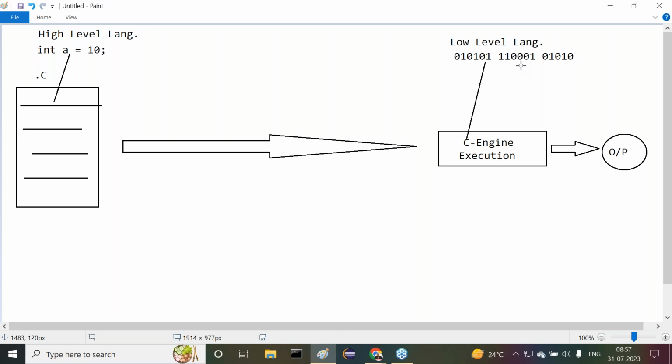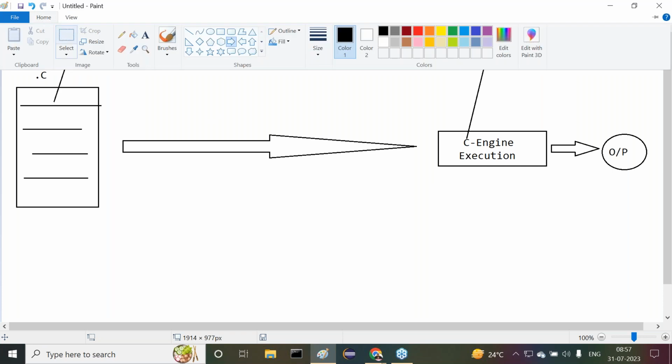We are able to write the program in high level, but we don't know the equivalent program in low level. The C engine requires the program in low level, but it is not aware of the high level program. So there is a communication gap. Because of this mismatch, our C program is not executed by the C engine directly. But still I want to execute my C program. Then what do I have to do now?